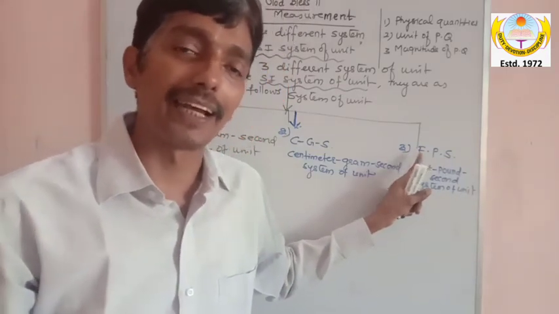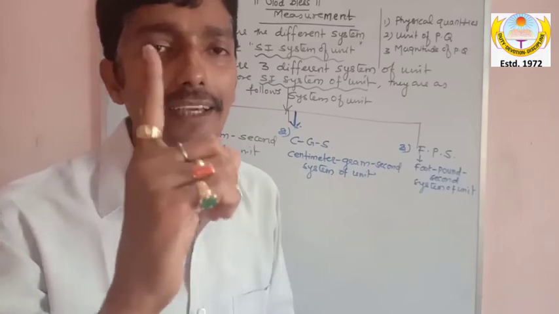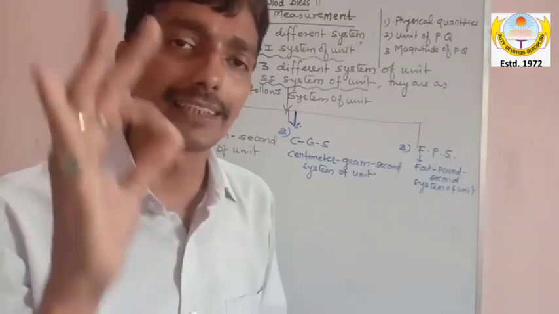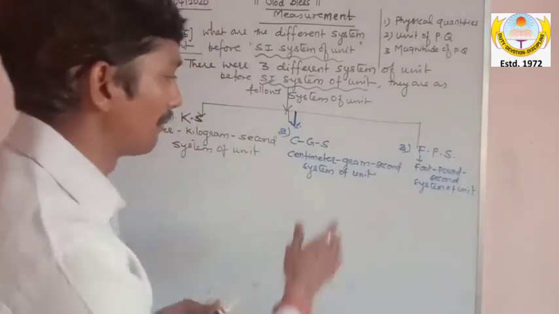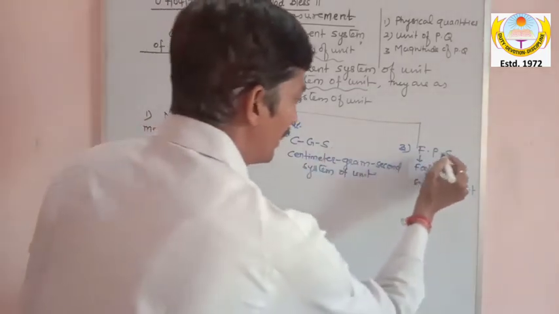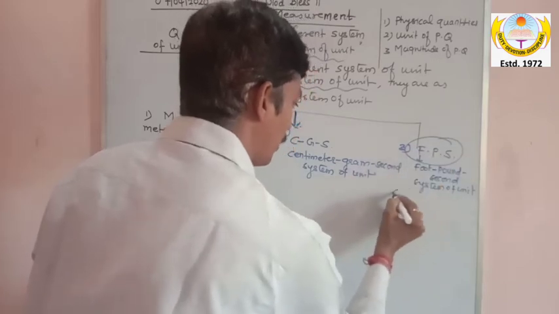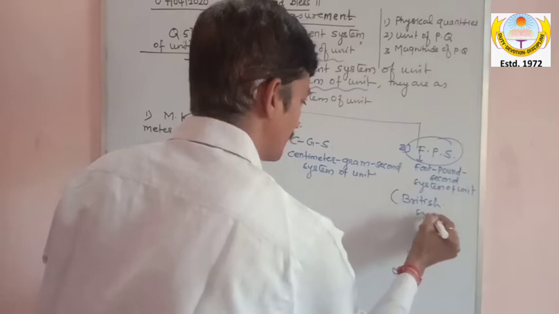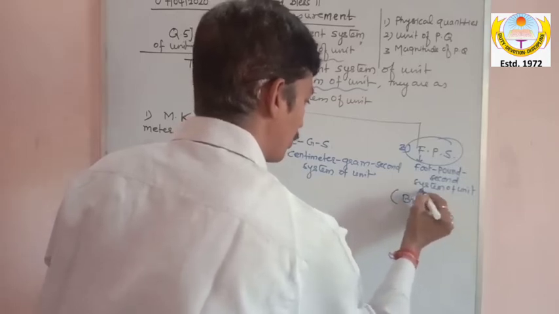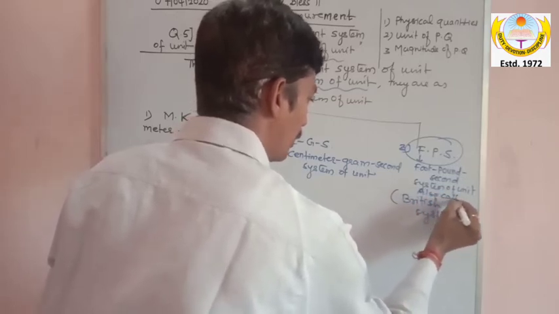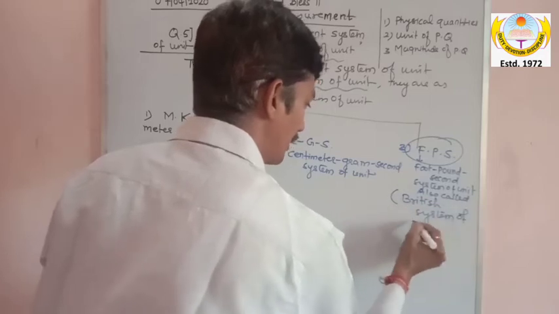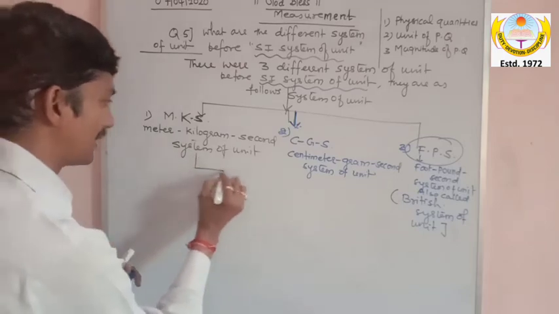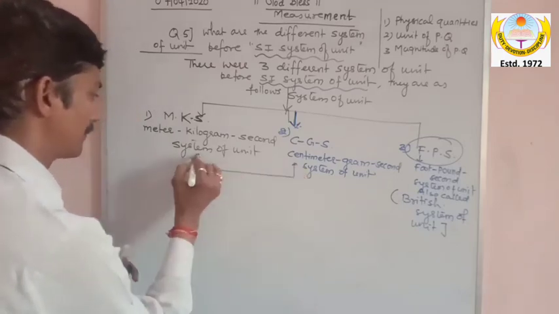Am I clear, my dear? And therefore the science has decided that there should be one and only one system of unit, and that is SI system of unit. So here, my dear, I'm giving you, and one more thing, this FPS system was actually also called British system of unit. Whereas, my dear, this MKS and CGS system were called Indian system.